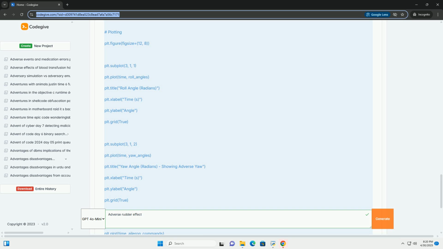4. Lift and drag changes: the code calculates the change in lift and drag on each wing based on the aileron deflections. This is the key part. 5. Moments: it calculates the rolling moment, due to the lift difference, and the yawing moment, due to the drag difference. 6. Integration: we use Euler integration to update the roll and yaw rates and angles.